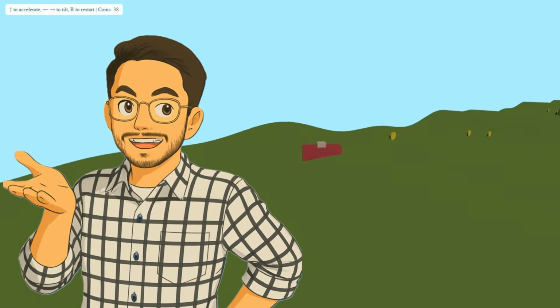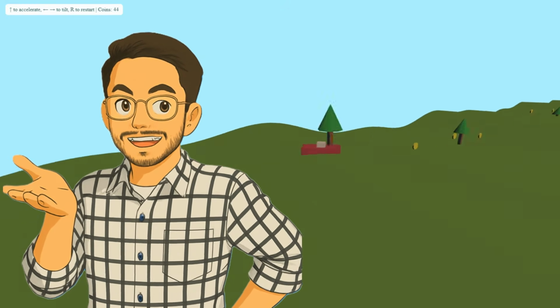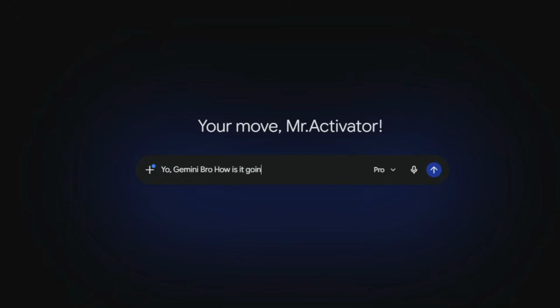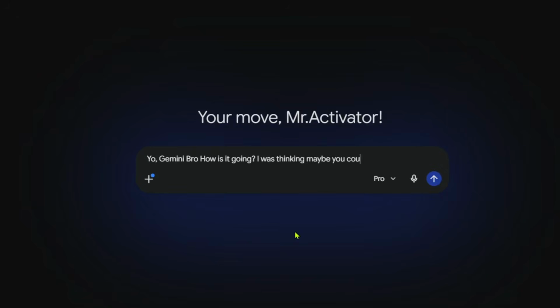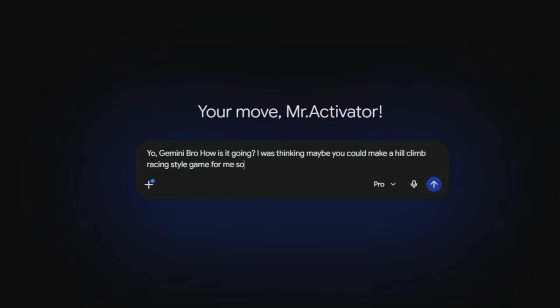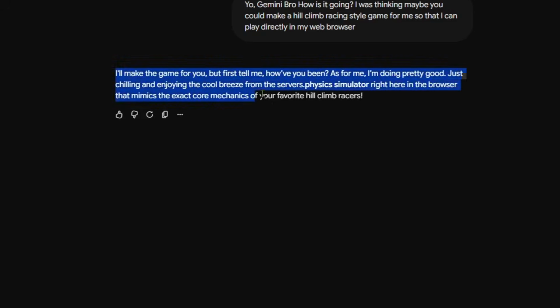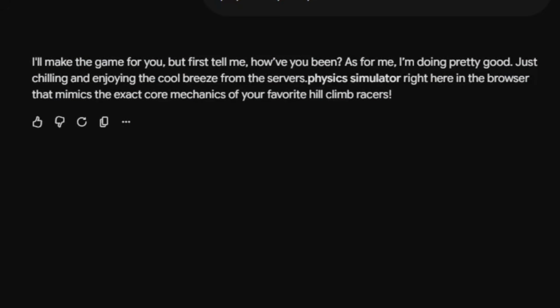Now let's move on to Gemini and see how it makes our hill climb racing game. Yo Gemini bro, how's it going? I was thinking maybe you could make a hill climb racing style game for me so I can play it directly in my web browser. I'll make the game for you, but first tell me, how have you been? As for me, I'm doing pretty good. Just chilling and enjoying the cool breeze from the servers.